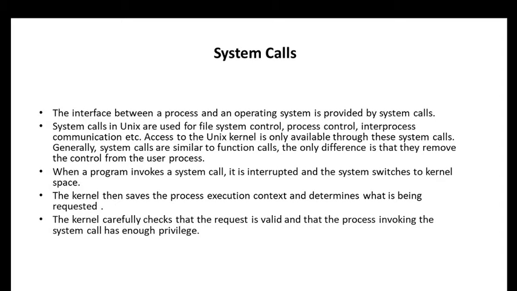System calls in Unix are used for file system control, process control, inter-process communication, etc. Access to the Unix kernel is only available through these system calls. So how can we access the Unix kernel? The access is done only through these system calls. Without system calls, we would not be able to access the kernel.